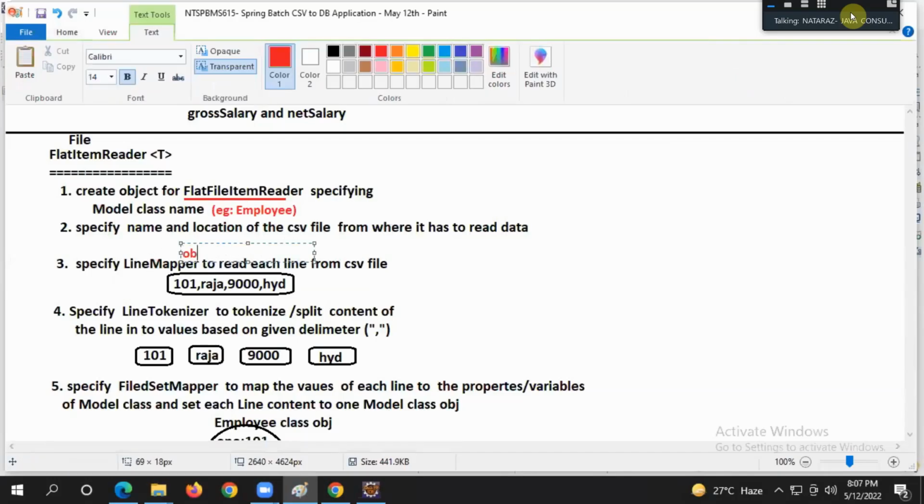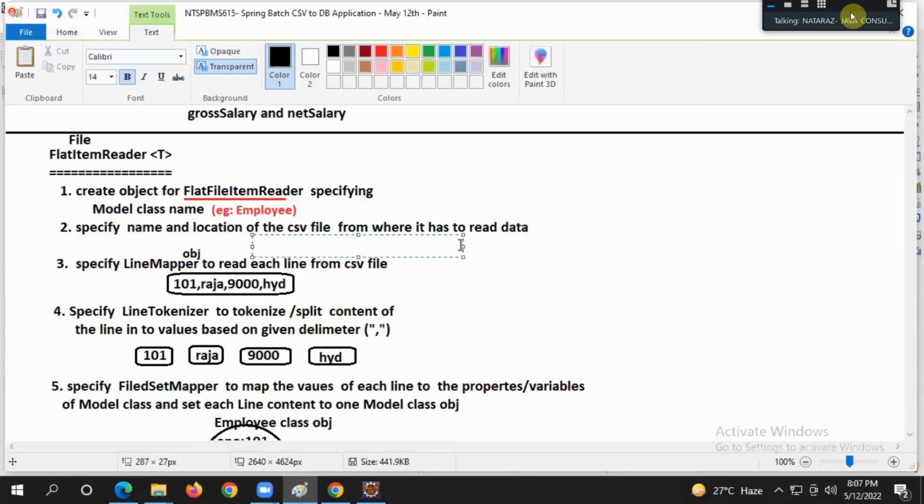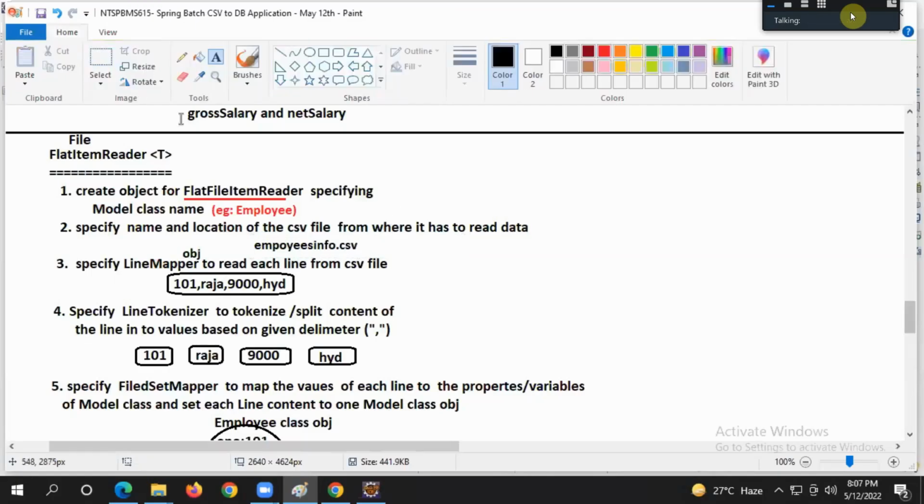Specify the line mapper object to read each line from the CSV file. This is object creation. This is the name of the CSV file, employees info.csv. I'll introduce everything slowly, one step at a time. Don't panic. I have my own strategy, right?